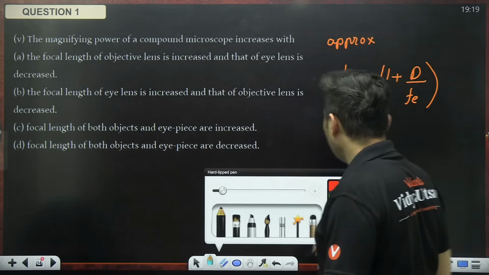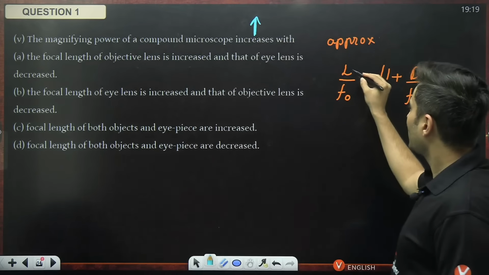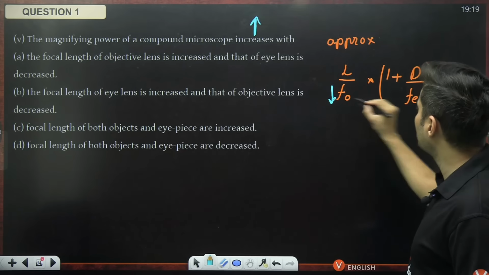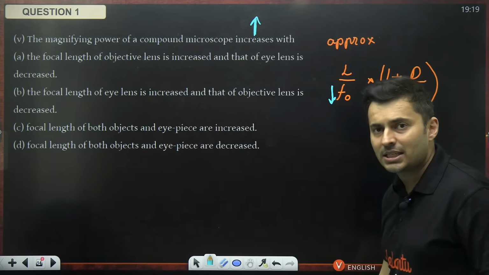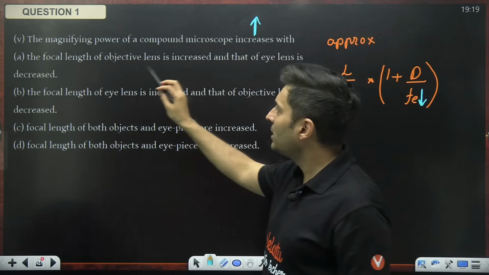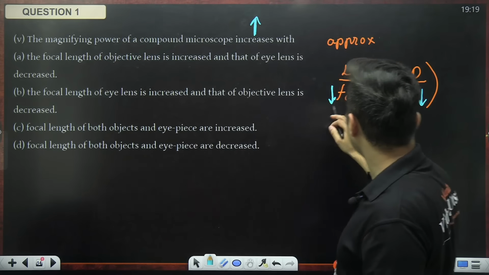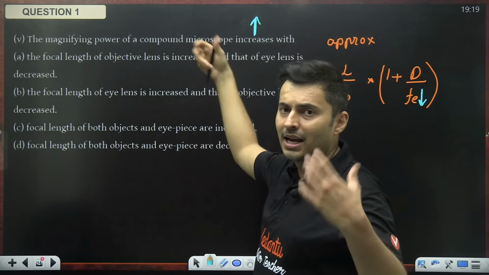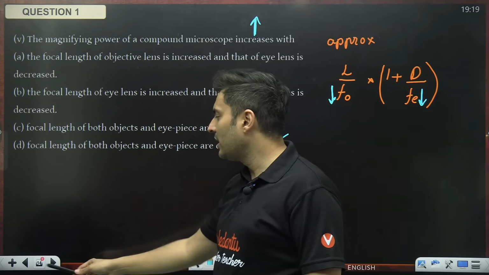Now, if you want to increase the magnifying power, length of the tube has to be increased or focal length has to be reduced. And even this focal length, if it is reduced, then the ratio will increase. Denominator reduces, the ratio increases. So the focal length of the objective and the eyepiece both have to be decreased so that the ratio will increase and the magnifying power will increase. So option D is absolutely the right answer.